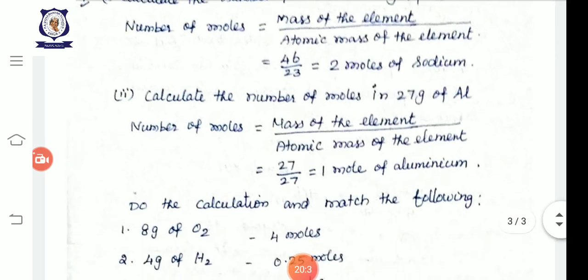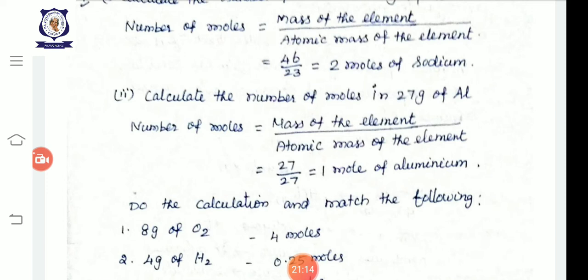See one more example. Calculate the number of moles in 27 grams of aluminium. Again the formula: number of moles is equal to mass of the element by atomic mass of the element. The mass given is 27 grams. Then we have to know the atomic mass of aluminium, which is 27. So 27 by 27 is equal to 1 mole. So 27 grams of aluminium is equal to 1 mole of aluminium.